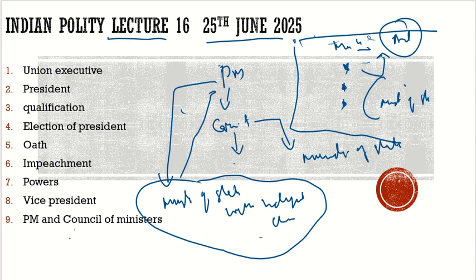For example, the PM also holds charge of some ministries, such as the Department of Personnel and Training, the Department of Space, and the Department of Atomic Energy. The PM cannot run these himself, so he will have certain other ministers for them, and they will directly report to the PM. They are called Ministers of State with independent charge. Another example is that maybe there is some other ministry in Home Affairs, and someone approached the PM saying that he wants to have this ministry.